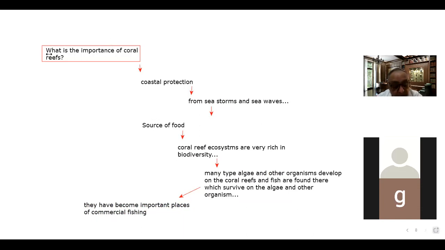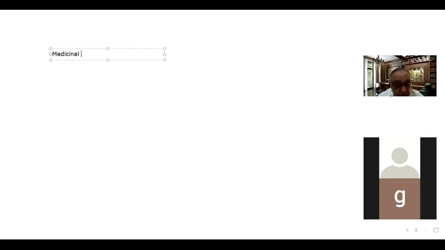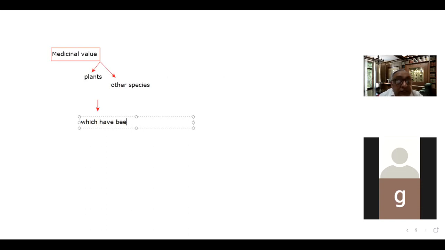The next point is the medicinal value. Many types of plants and other species grow on the corals, which have been discovered as an important source of medicines, particularly